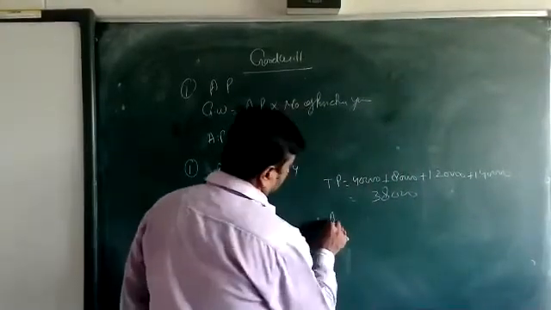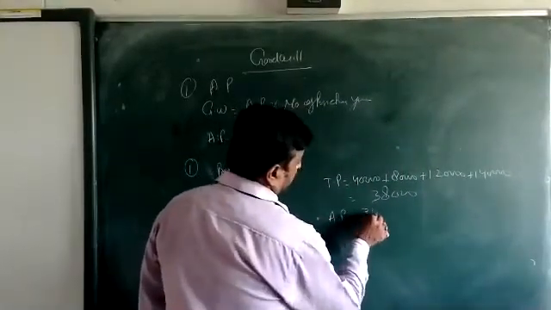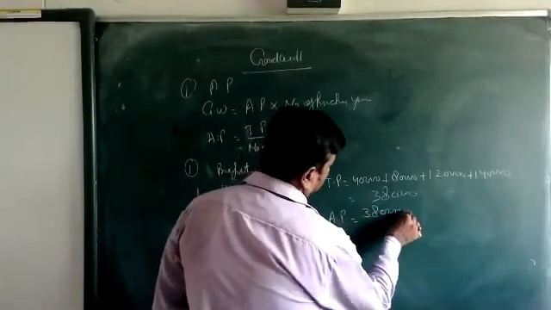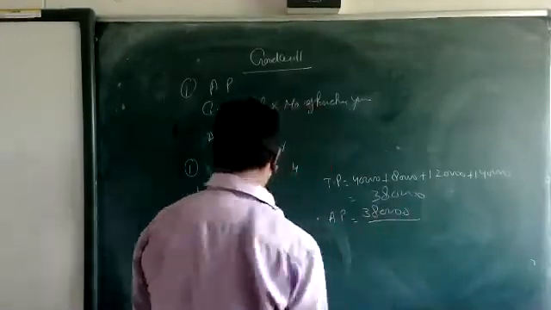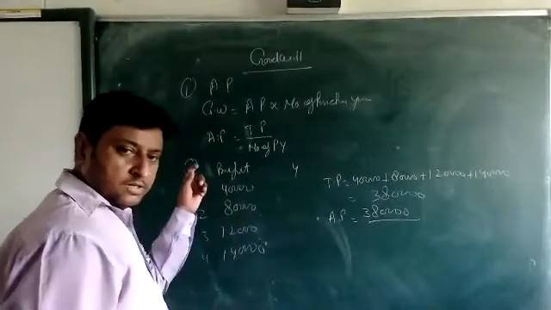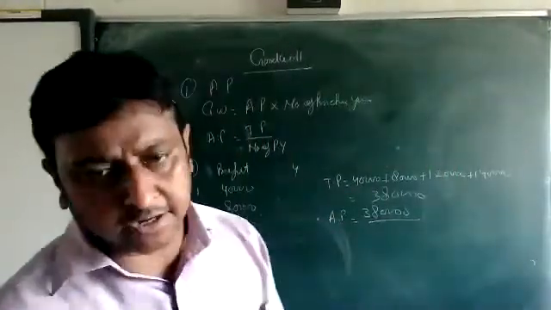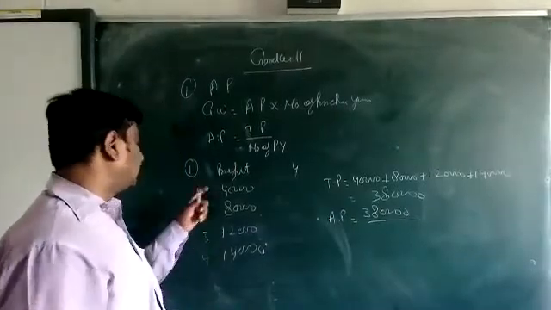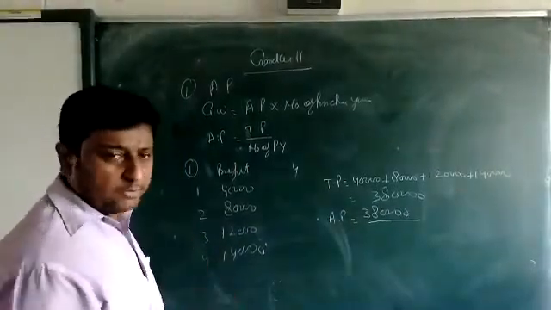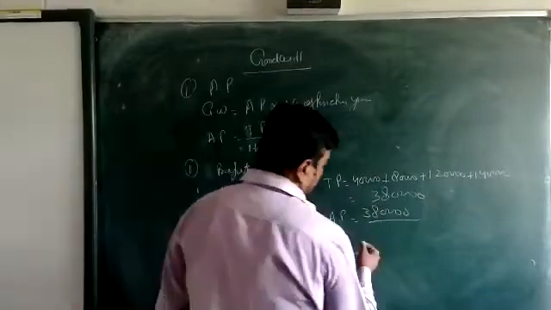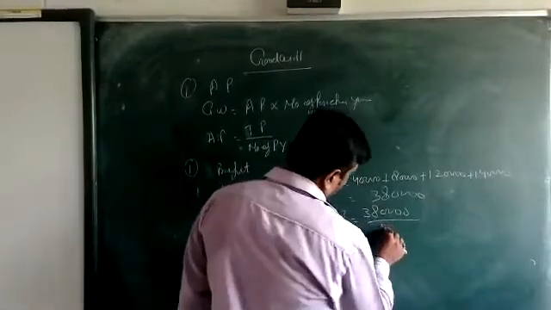Now we calculate the average profit, which is 380 upon 4 years. 1, 2, 3, 4. 380 upon 4 years.